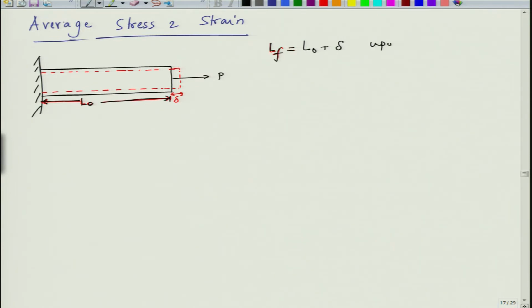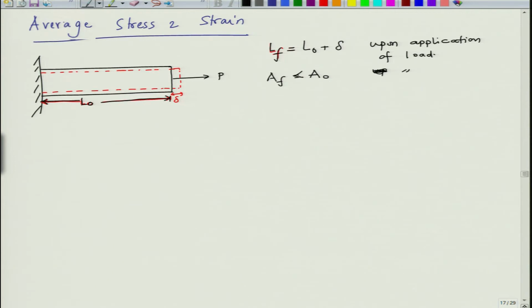upon application of load. Okay. So upon application of load the length changes from L naught to LF, which is L naught plus delta. The cross sectional area AF becomes lower than A naught upon application of load. Okay.